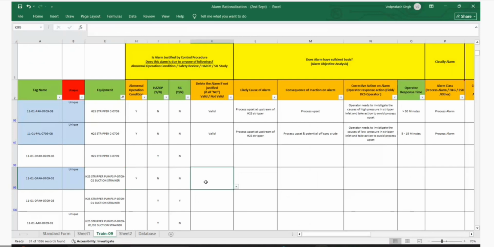This is valid. We are saying likely pump damage, potential pump damage. And this is the connection. Likelihood of cause. This is strainer blockage. Oh yeah, this is external blockage.